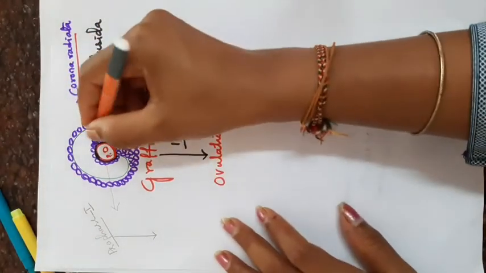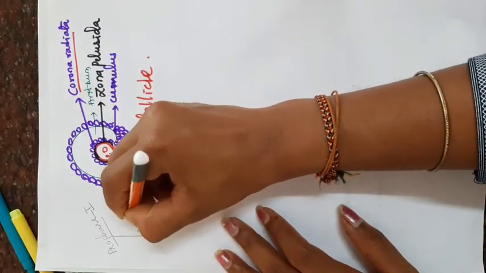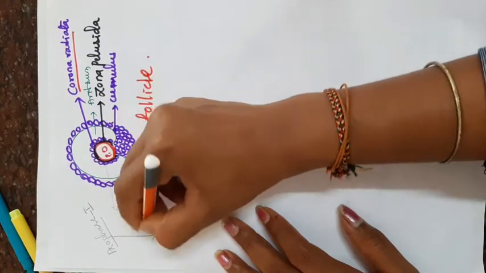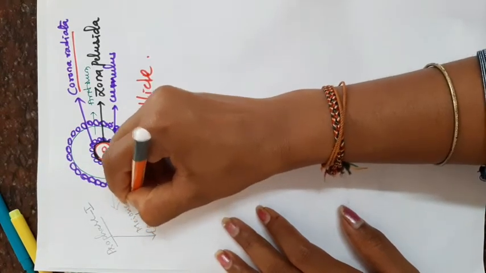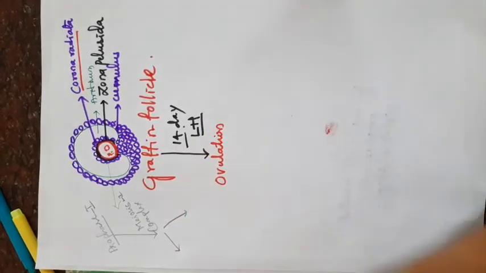Here the primary oocyte divides. Meiosis 1 completes to form two haploid cells.